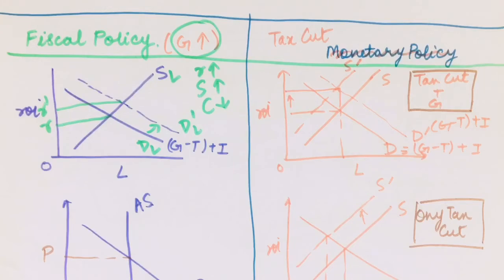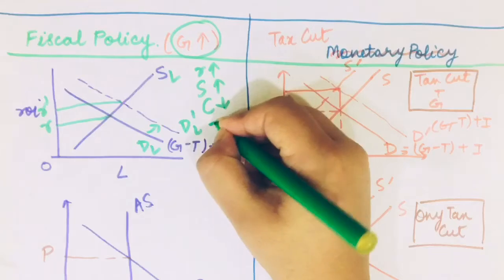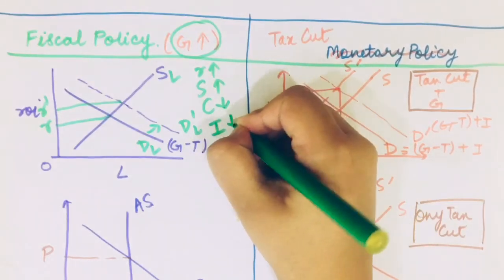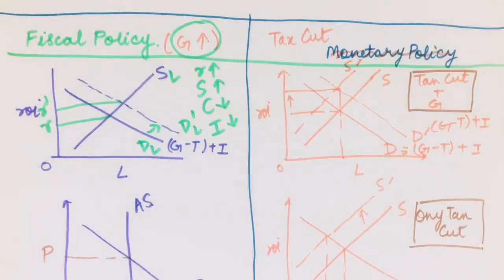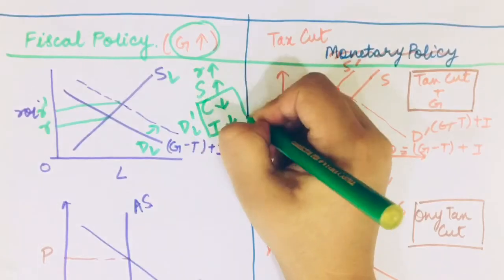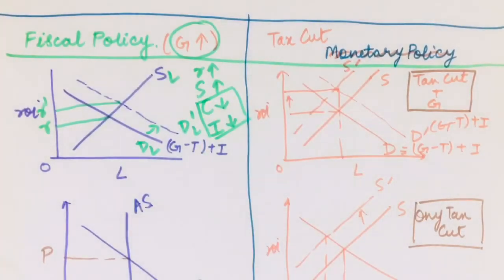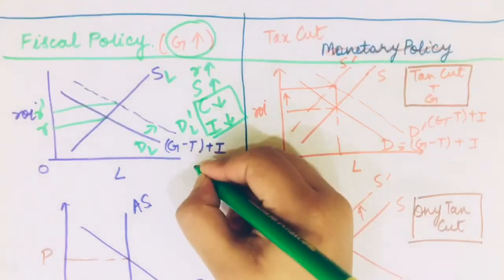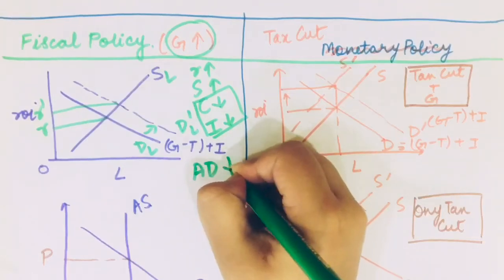Then what is happening is when my rate of interest is going up, my investment would also go down. Why? Because firms are taking loans and now they are getting the loan at a higher rate. So it is not fruitful to invest that much. So these are the two things that are a part of my aggregate demand, right? Consumption and investment form part of my aggregate demand. So total aggregate demand in an economy would fall.